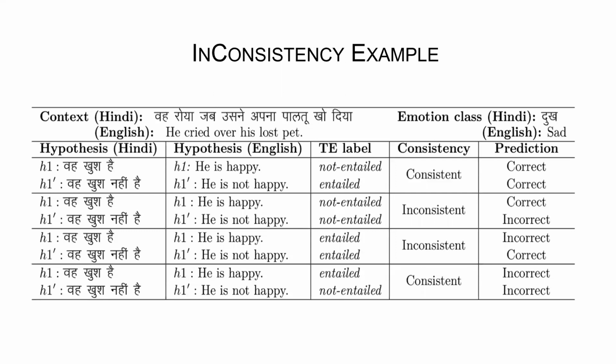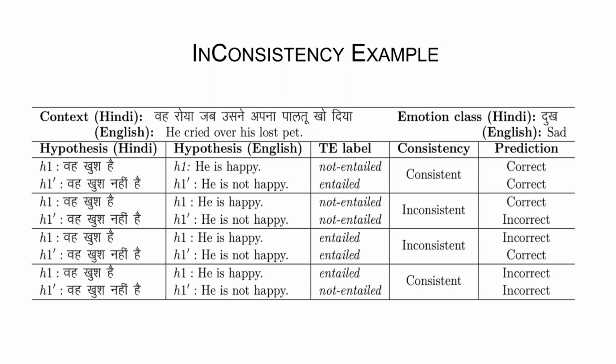He's happy, he's not happy, and these are negations of each other. And we know if one is entailed by the model, then the other should be not entailed. And similarly, vice versa. If something is not entailed, it should be entailed. Maybe the actual label is not entail, like he is happy is not entail, he is not happy is entail. This is the actual correct label.